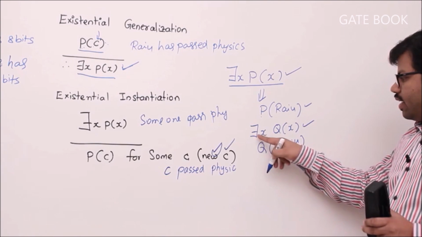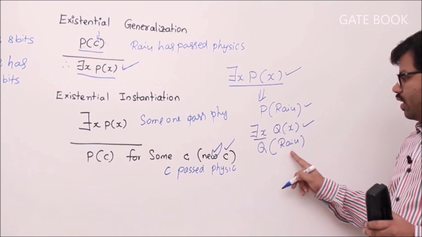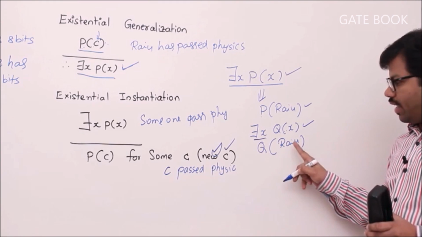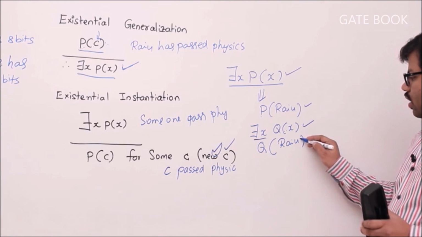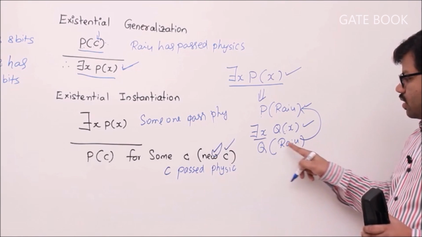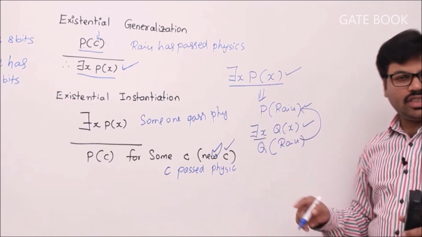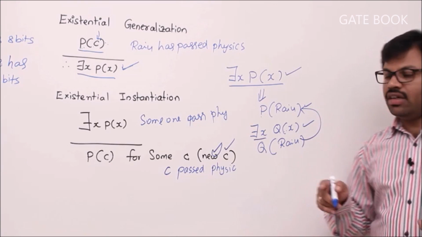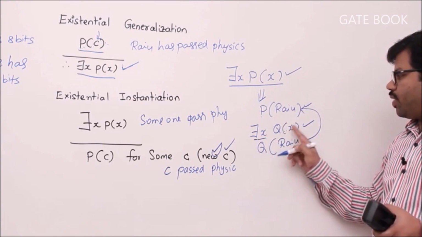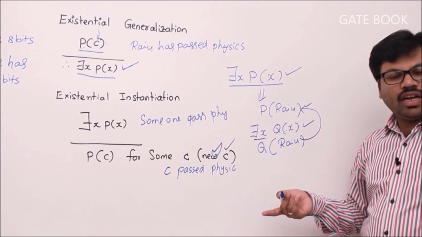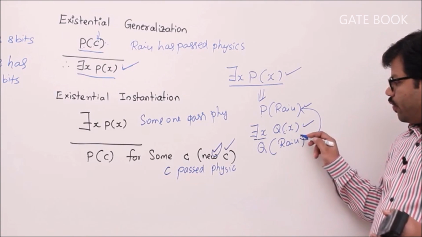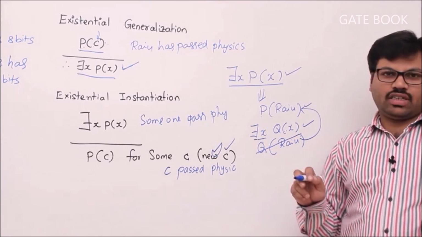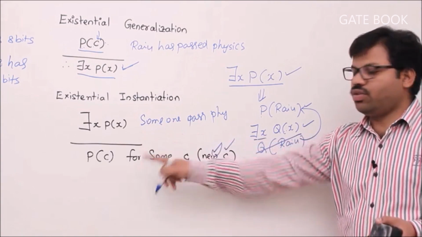There exists someone who passed physics exam, then you took him as Raju. Now the second time, there exists x Q of x. If you don't take a new constant like Rani, then it becomes: Raju passed chemistry exam, Raju passed physics exam, then Raju passed both exams. That is a wrong concept, isn't it? If someone passed physics exam and someone passed chemistry exam, then that may not be the same person, right? That's why we have to introduce a new constant. Then only we can use this rule.